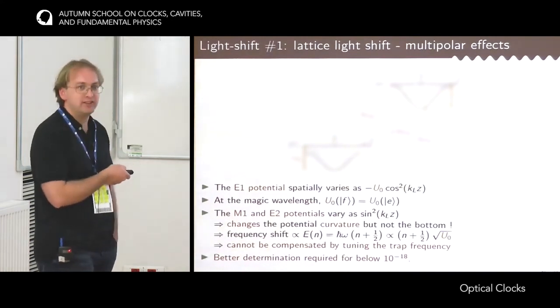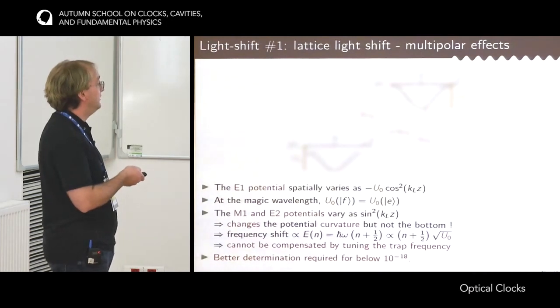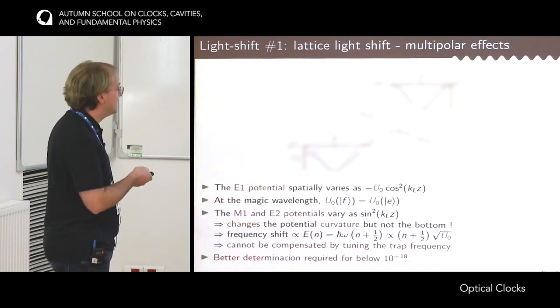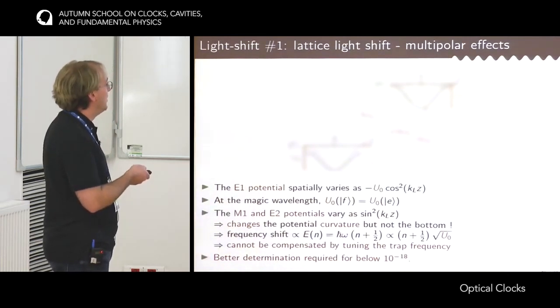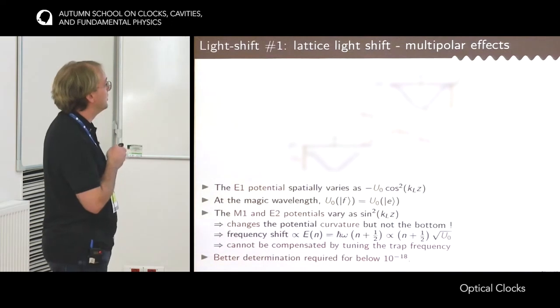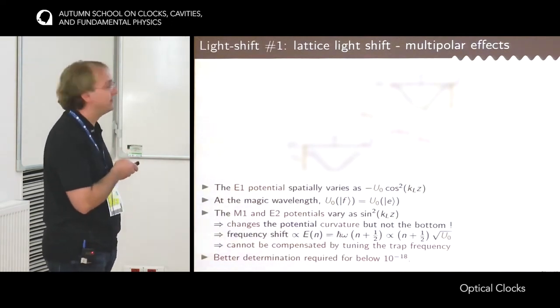It's okay for 10 to the minus 18, but if you want to go better than 10 to the minus 18, it's required to very precisely estimate this effect. Especially, there is an interesting mismatch between the theoretical estimate for M1 and E2 and the one that is measured by Professor Katori on the strontium. Even the sign is not the same. So there is some physics to understand at this level.